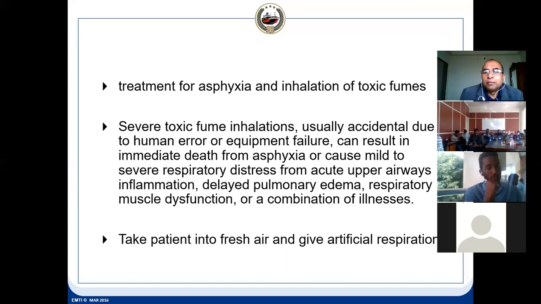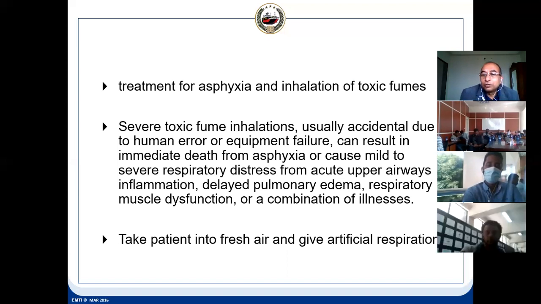So, it can be mild to severe respiratory stress and acute upper airway inflammation, because we have the air passage, it can happen. And delayed pulmonary edema and respiratory muscle dysfunction. It means respiratory muscles have to be flexible. It becomes stiff. Once it becomes stiff, then it will not function. The pumping rate will reduce. And a combination of illness can happen. It can be individual, as well as a combination also. Two, three things together can happen.